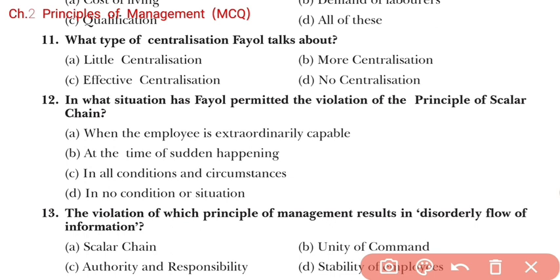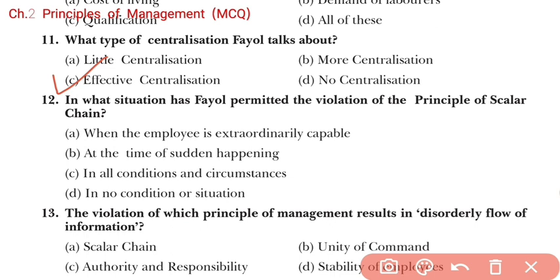You know that according to Henri Fayol, the principle of centralization and decentralization says that an enterprise should be neither completely centralized nor completely decentralized, but there should be a combination of both. The important matters should be centralized and the less important matters should be decentralized. One thing should also be kept in mind: if the organization is small, then it may be centralized, but if the organization is large, then it should be decentralized. So here the right answer will be effective centralization, right?